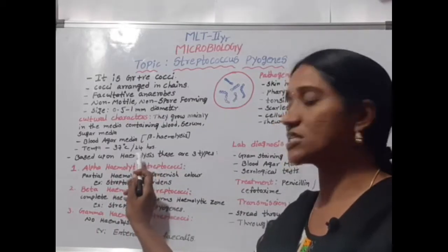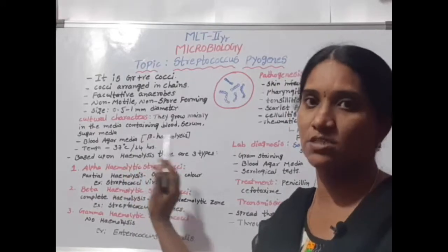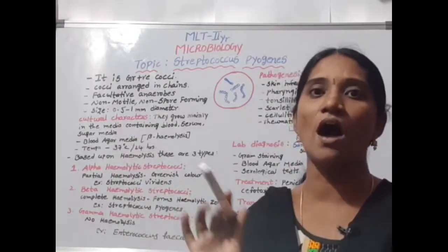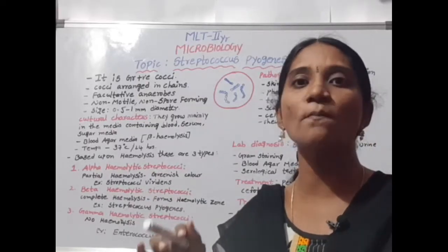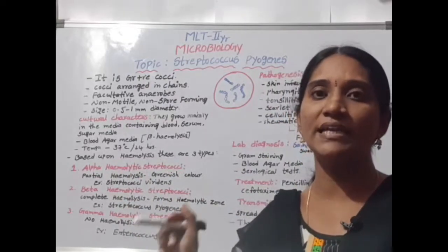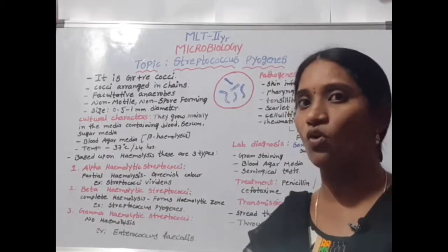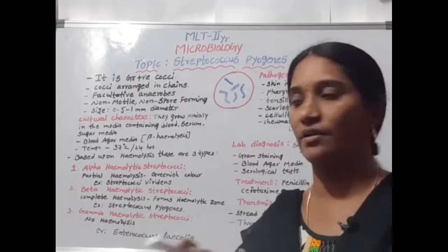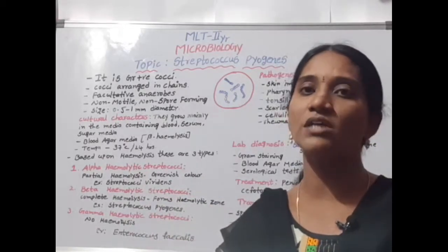Hemolysis means lysis or splitting of the blood, and it is observed on blood agar media, which contains blood. Based upon hemolysis, there are three types: alpha, beta and gamma hemolytic streptococci. Alpha shows partial hemolysis with greenish discoloration, for example Streptococcus viridans.